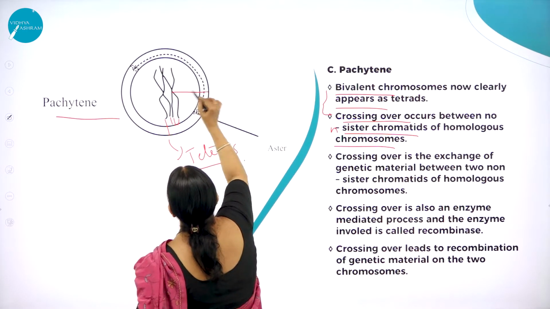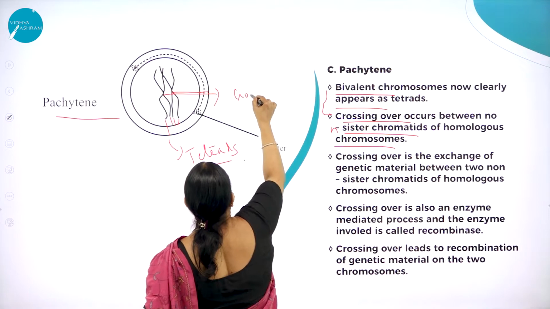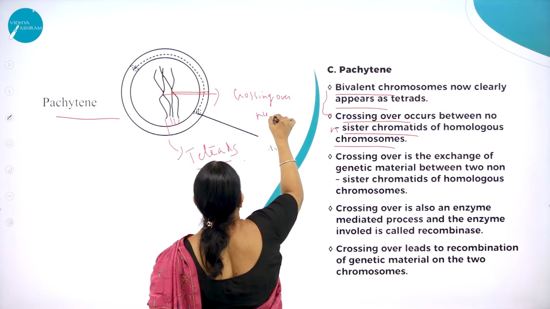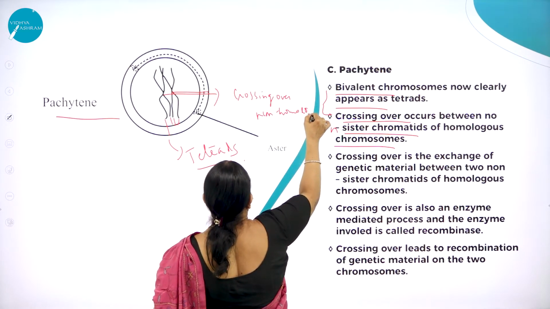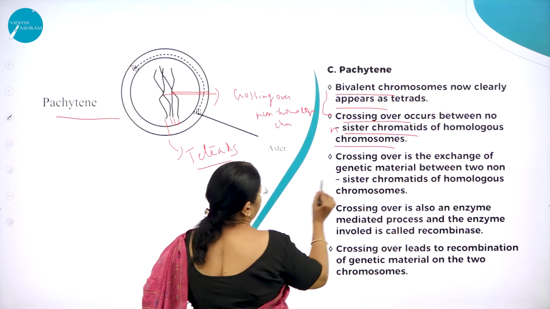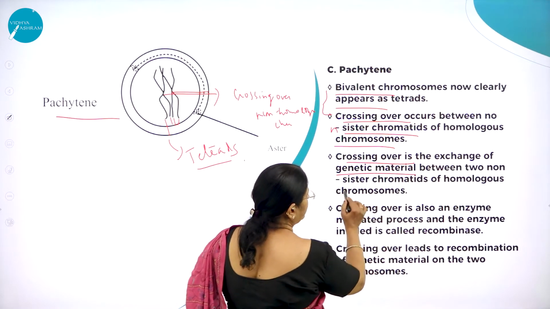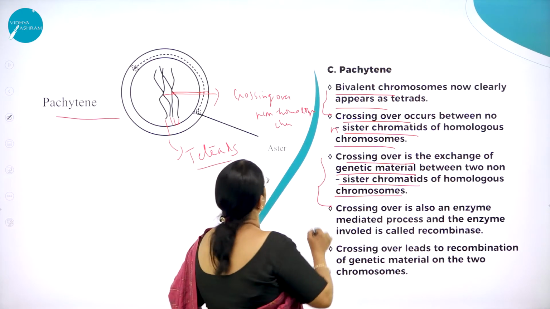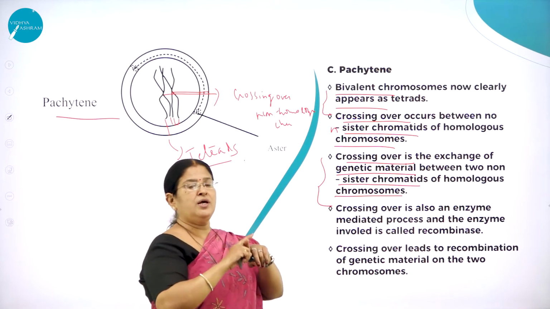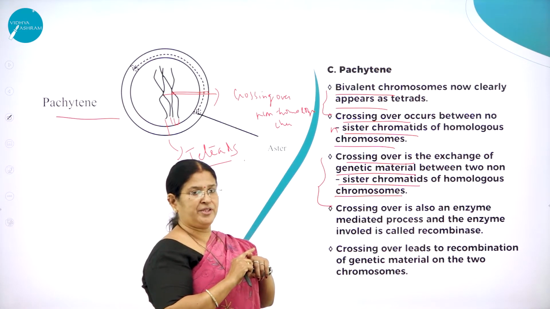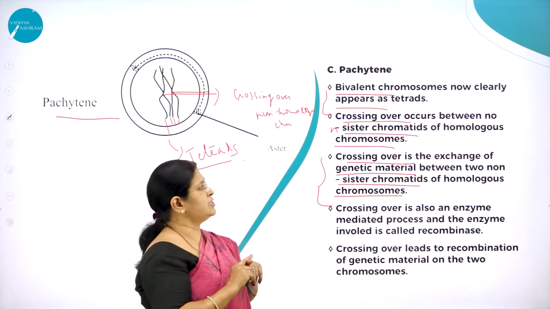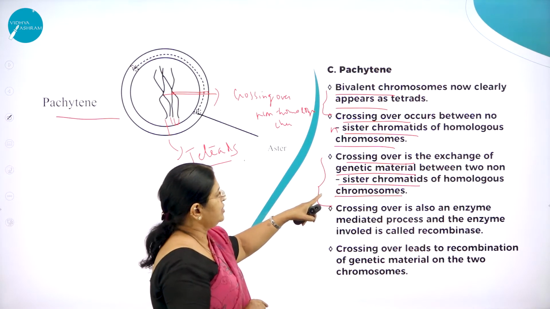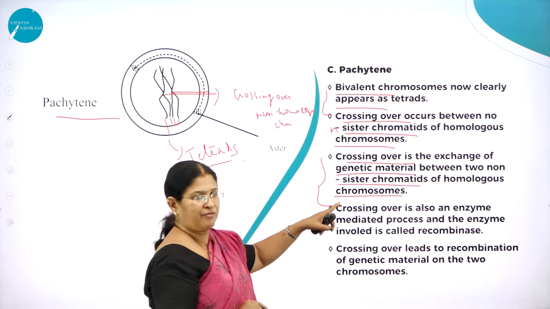So here you can see this is called crossing over. Crossing over takes place between homologous chromosomes. Crossing over is the exchange of genetic material between two non-sister chromatids of homologous chromosomes.